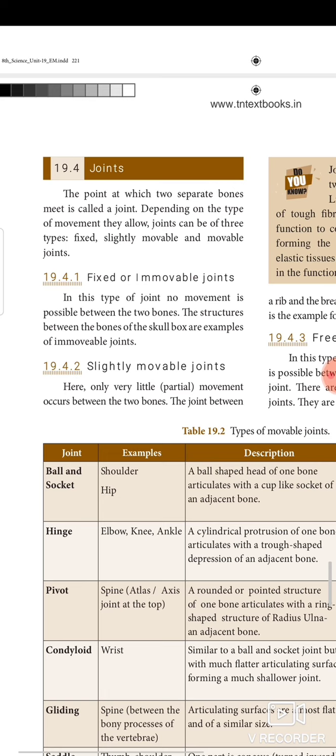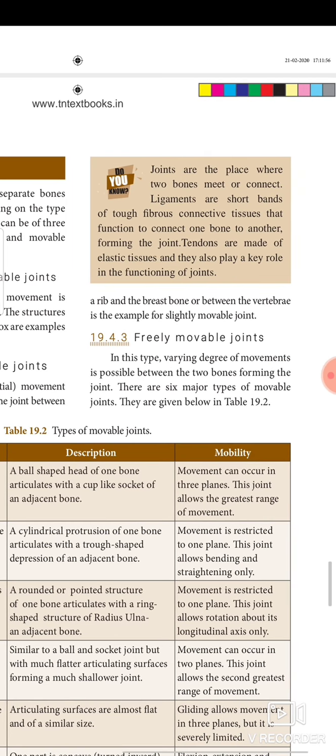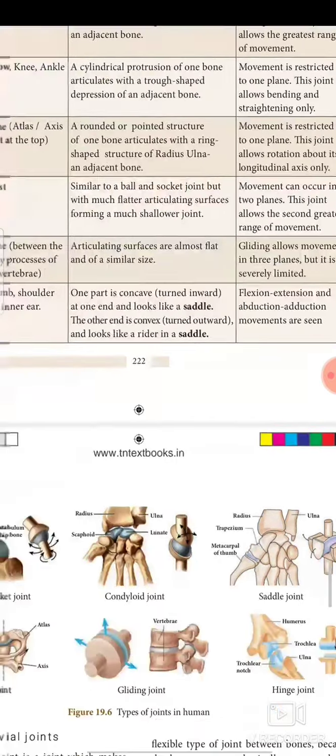Slightly movable joints. Here only very little movement occurs between the two bones. The joint between a rib and the breastbone, or between vertebrae, is an example of a slightly movable joint. Next, freely movable joints. In this type, varying degrees of movement are possible between the two bones forming the joint. There are 6 major types of movable joints. They are given in the table. You can go through the table.